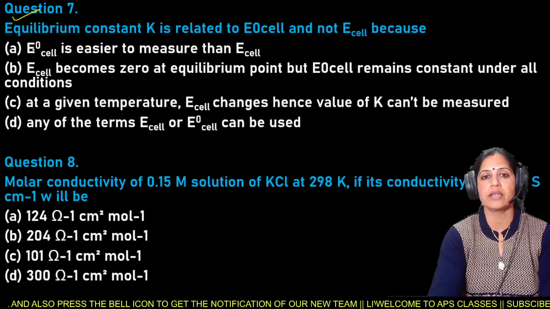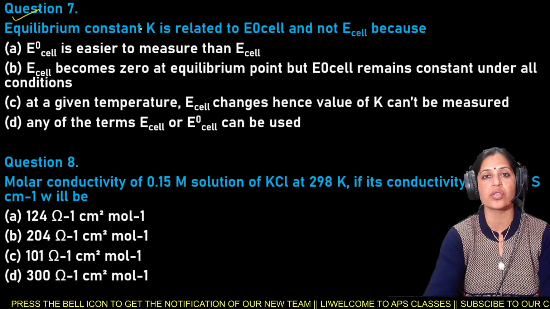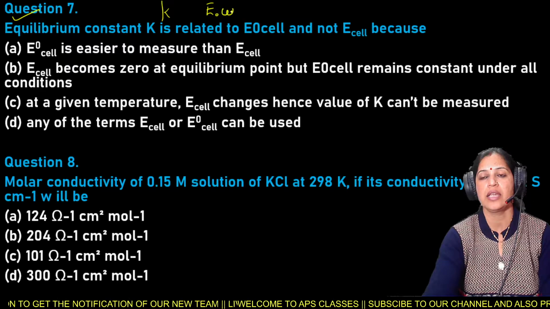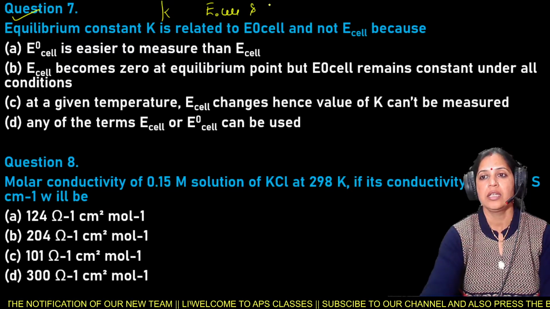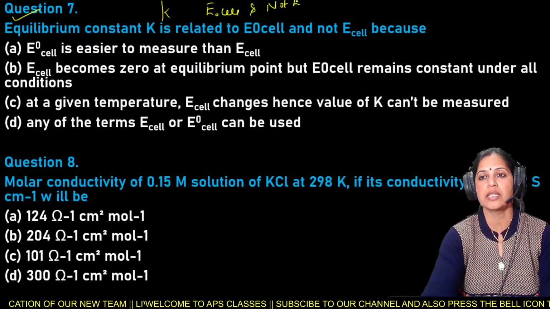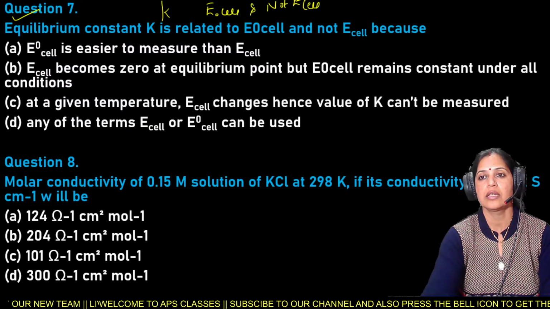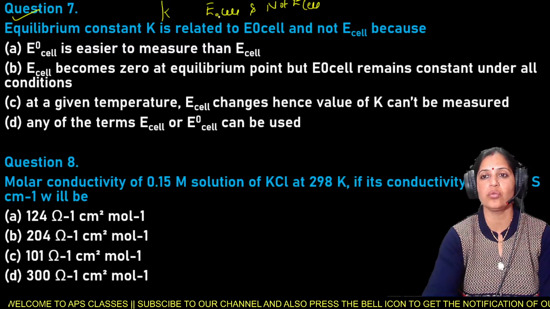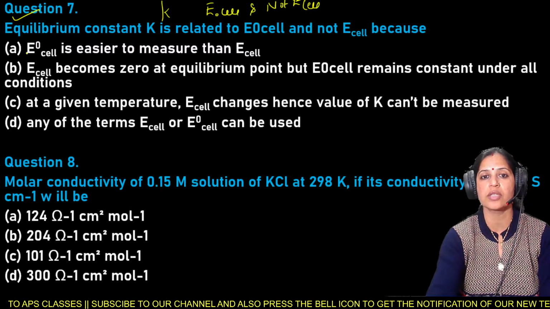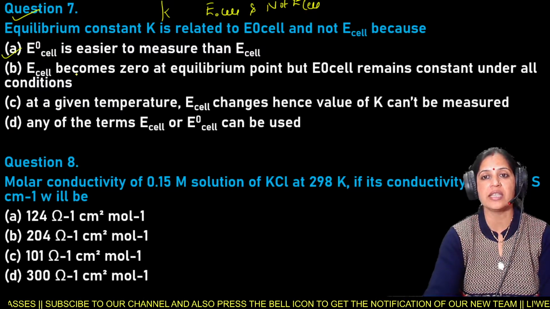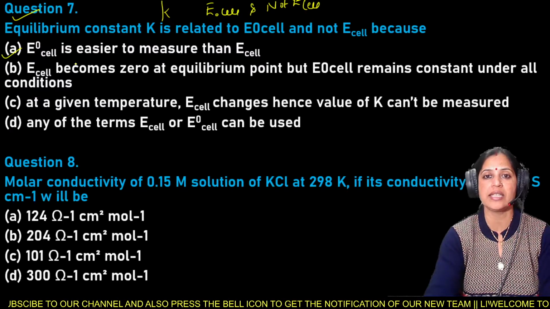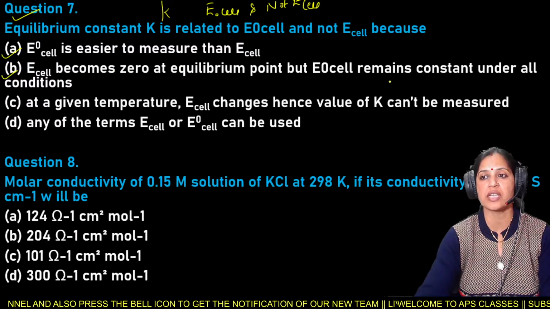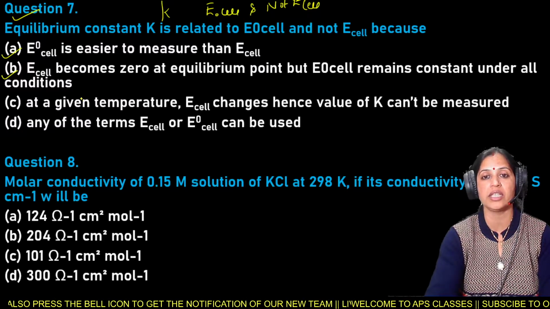Next is the question number 7, and your question number 7 is equilibrium constant, that is K, is related to E naught cell and not E cell because option A is E naught cell is easier to measure than E cell. Second is E cell becomes 0 at equilibrium point, but E naught cell remains constant under all the conditions.